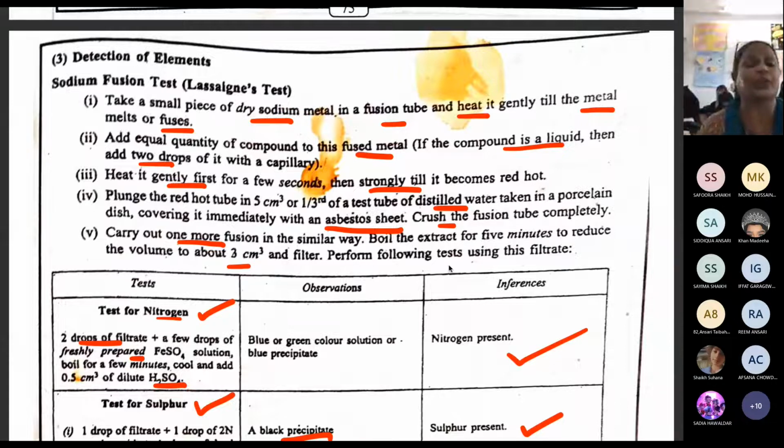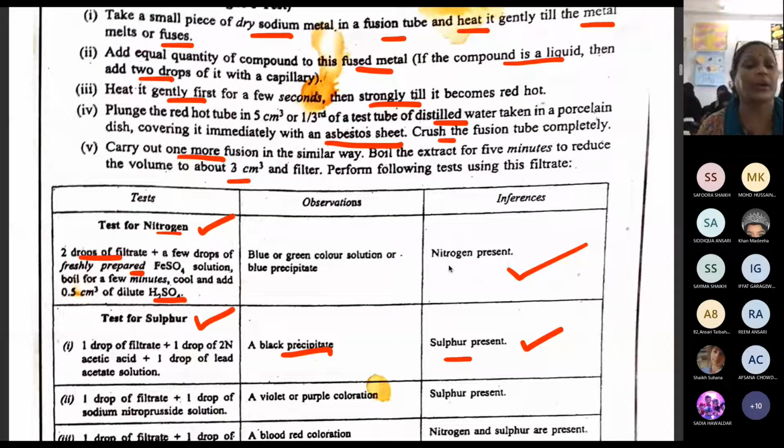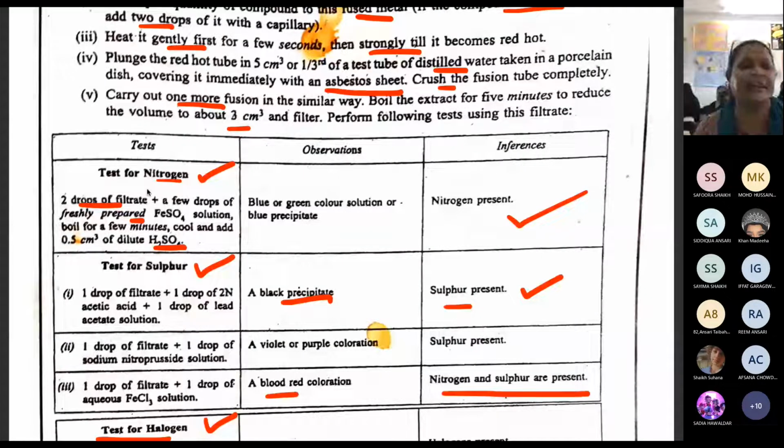First test we are going to do is for nitrogen. We go in this order only. How are we going to do the test? We will take the filtrate, then add FeSO4, either solution or powder. You can add the FeSO4 compound, or freshly prepared: just take FeSO4 and water, shake, and add it to this filtrate. Now you will get a green color, but that is not our nitrogen color. Clear? After that, you have to heat it, boil it, and then cool it.